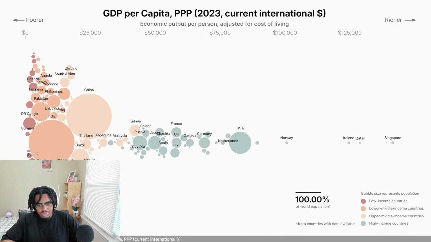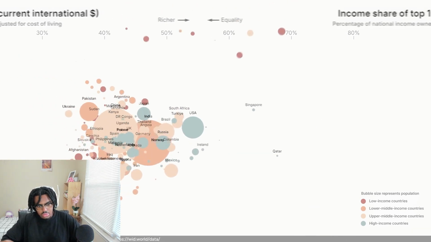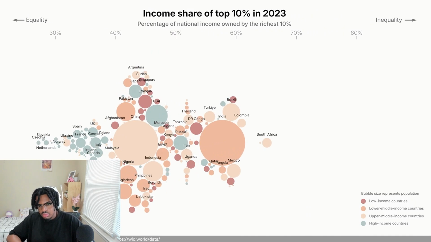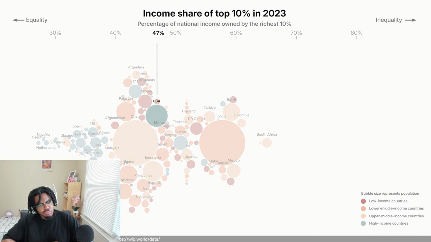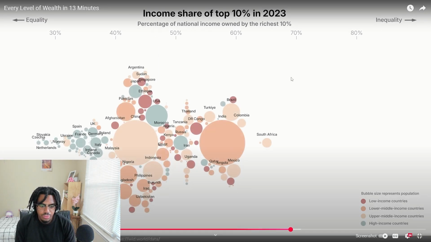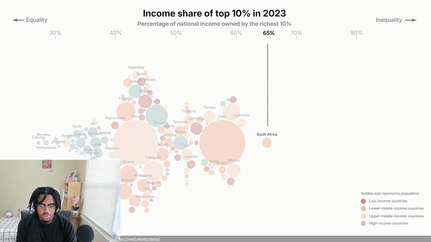So far, we've only been looking at country averages, but inside each of these bubbles, there are both rich people and poor people. We need to look at the inequality within countries. The bubbles now show how much income the top 10% earn in each country. In the US, the top 10% get 47% of the income. The country with the highest income inequality is South Africa, where the top 10% get 65% of the income.